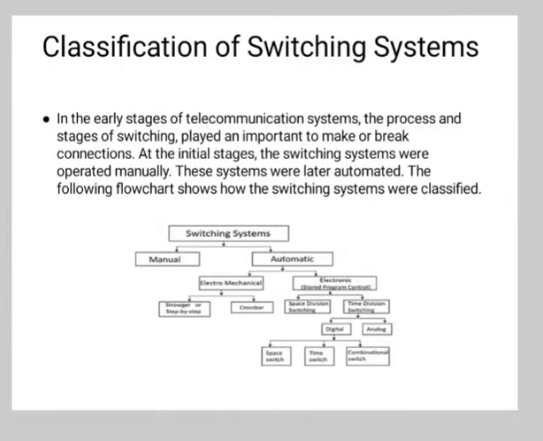Now, the next is classification of switching system. In the early stages of telecommunication system, the process and stages of the switching played an important role to make or break connections. At the initial stage, the switching systems were operated manually. These systems were later automated. Now, the following flowchart shows how the switching systems were classified.